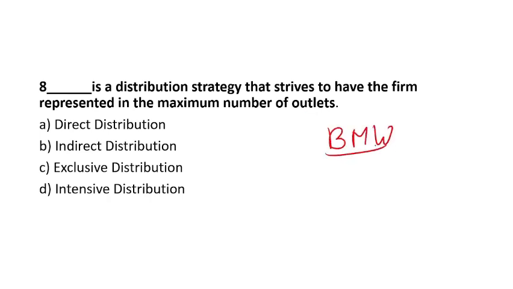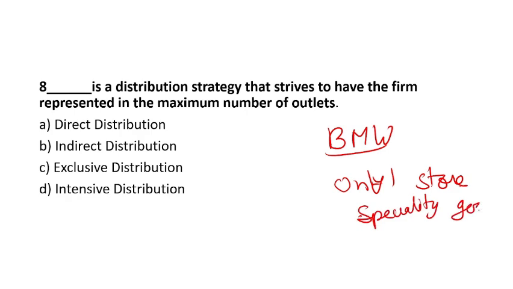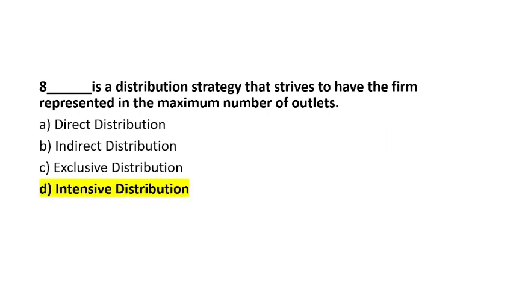Here they have only one store in the entire city, and they keep goods like specialty goods. Specialty goods mainly use exclusive distribution strategy, but intensive distribution is when a company keeps its products in n number of shops. It is called intensive distribution. Option D is the right answer.